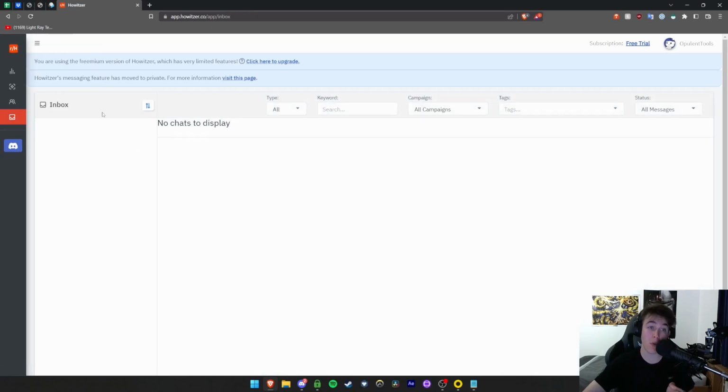You can go onto your inbox, and then you have all of your people, all of your chats displayed. You can view the campaigns that they're a part of, the tags that they have applied to them, and then all messages. You can have a look at ones that haven't yet got a reply, ones that people have specifically answered, ones that you haven't opened at all, ones that have had no interaction, and then suspended chat rooms, where either the person may have been penalized for something, or something's gone wrong and you're no longer able to communicate with that specific person.